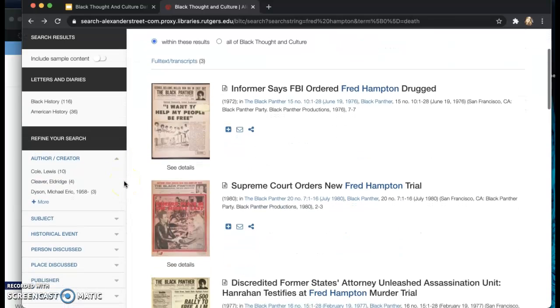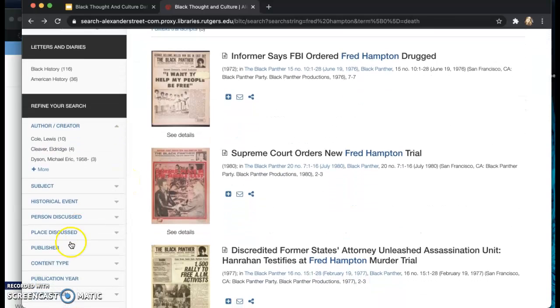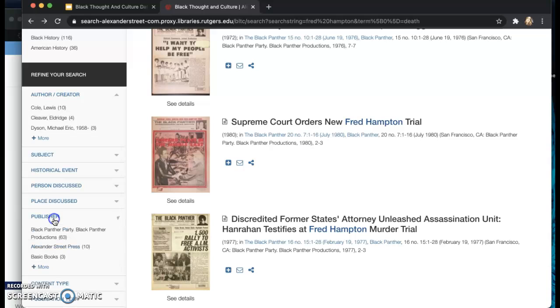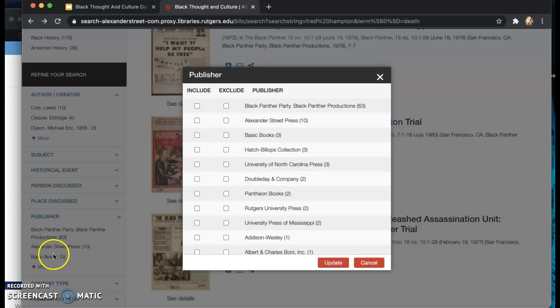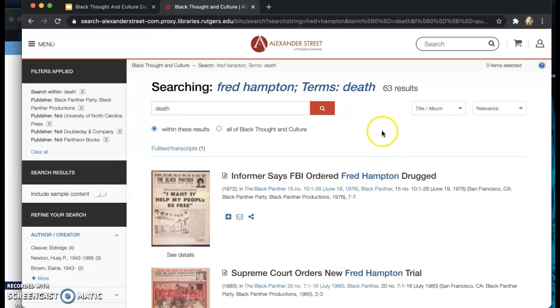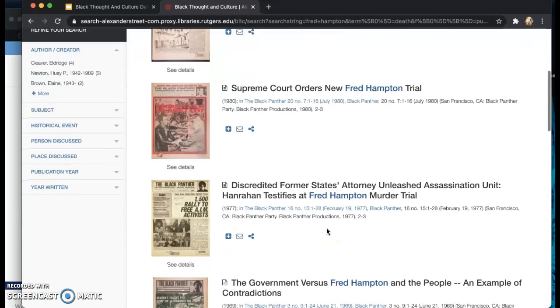And then my third search tip is to look at the publisher. And the publisher is a really great way to narrow your results because you can include or exclude certain results. Fred Hampton was a Black Panther, so I'm going to want to probably include the Black Panther Party newspaper, but maybe I am not too interested in some of these other ones. So if I update my search, I am now at 63 results, so it is more narrow to what I am looking for.